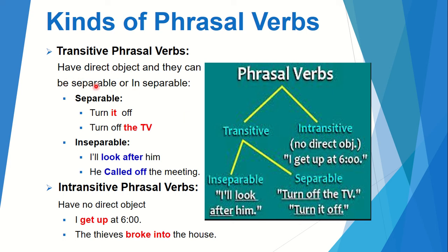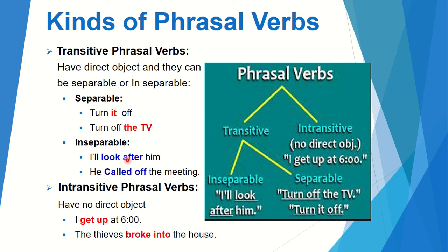Transitive phrasal verbs, like the ordinary verb, have a direct object, but again they have their subkinds, separable and inseparable. Separable means that they can sometimes be separated by their object, like turn it off. Now you see that it is an object, and it has separated this phrasal verb, turn off. Again, turn off the TV. Here it is not separated, but it can be separated, so this is called separable.